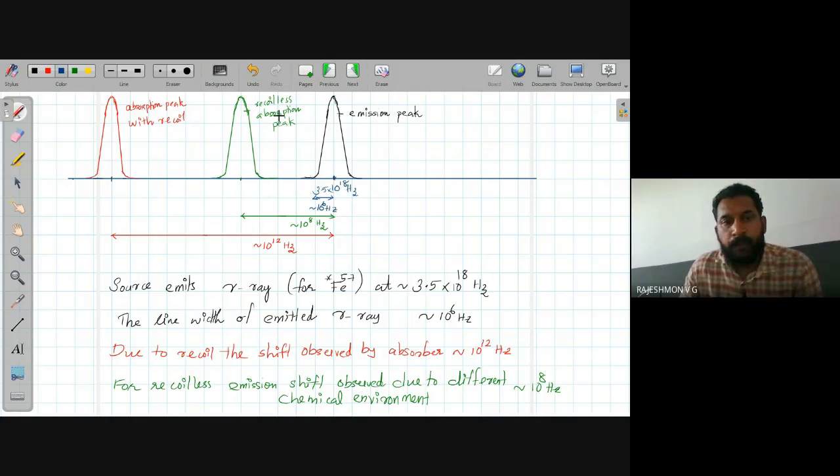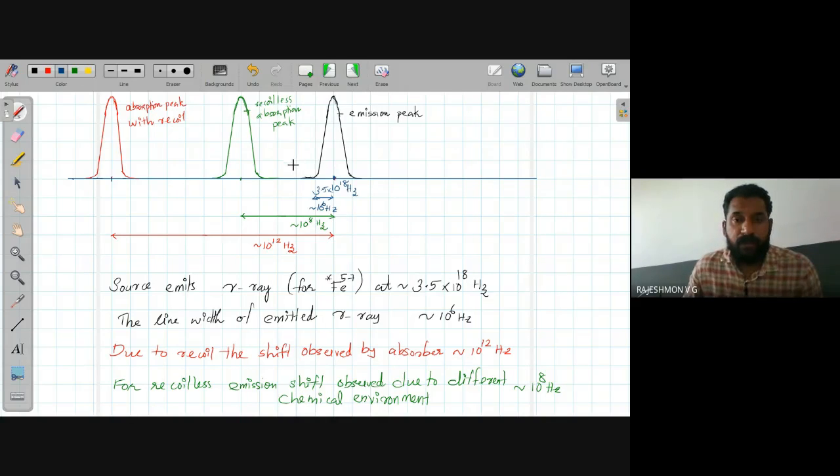But even if you make the recoil very small, or recoilless, the absorption peak will be shifted by a maximum of 10 to the power 8 hertz. The broadness of the original peak is only 10 to the power 6. The shift due to the different chemical environment will be of the order of 10 to the power 8 hertz.